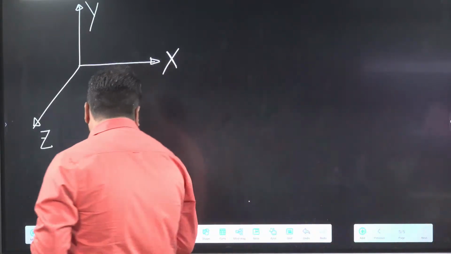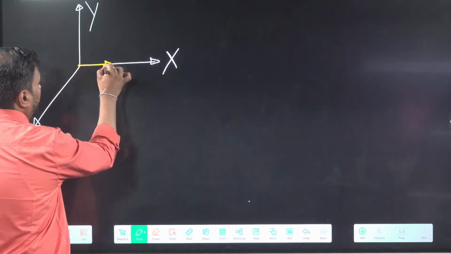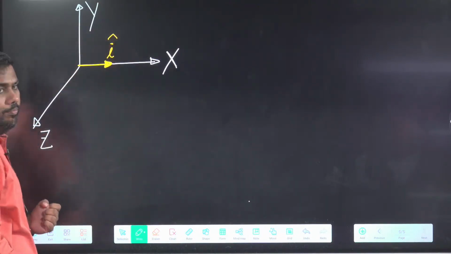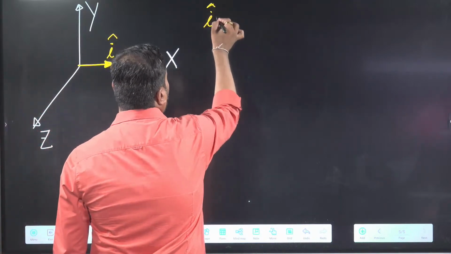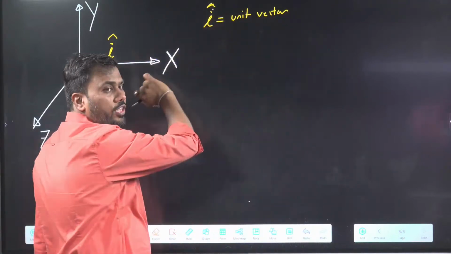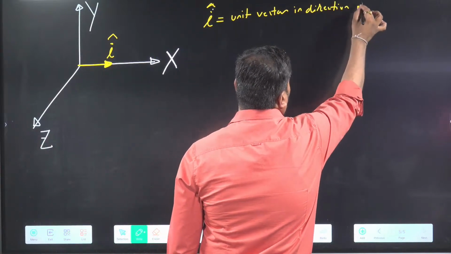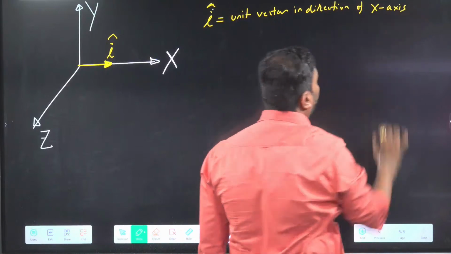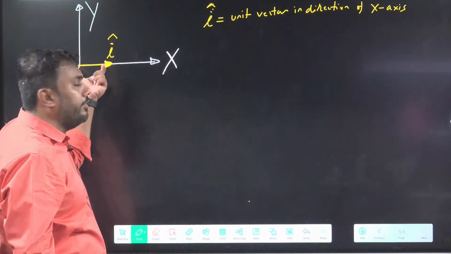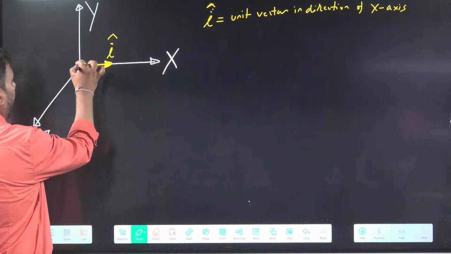A vector which is in direction of x-axis and has length 1 is the unit vector in direction of x-axis. We call this vector I cap. The cap represents that this is a unit vector, in the direction of x-axis. So we have all decided to call the vector which is in direction of x-axis as I cap. Unit vector in direction of x-axis, we define that as I cap.